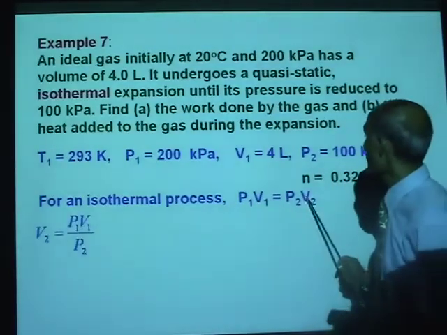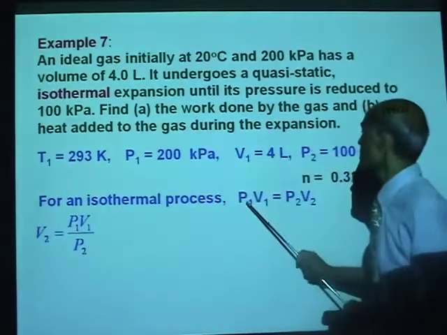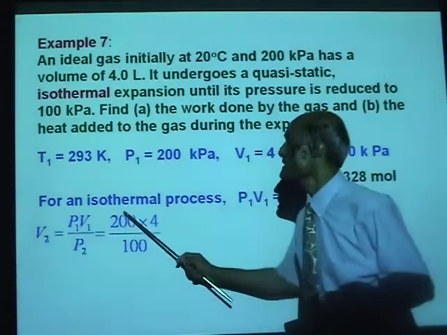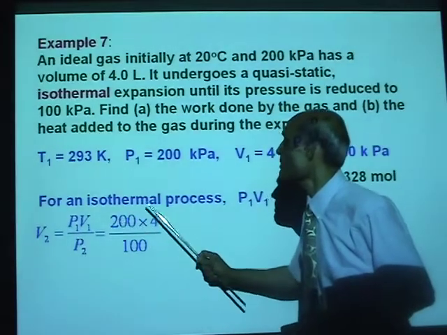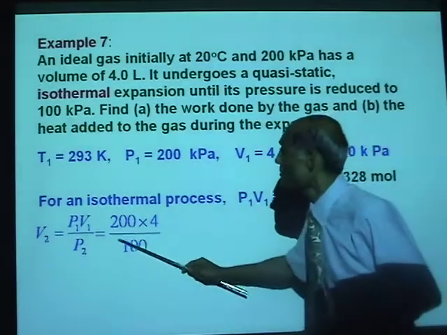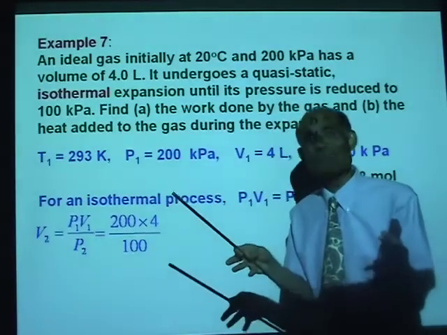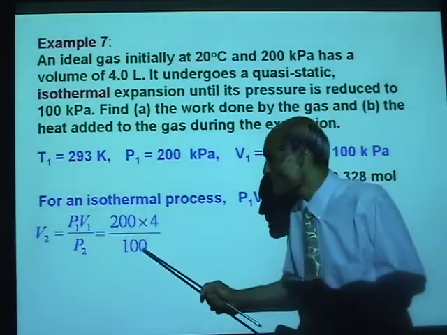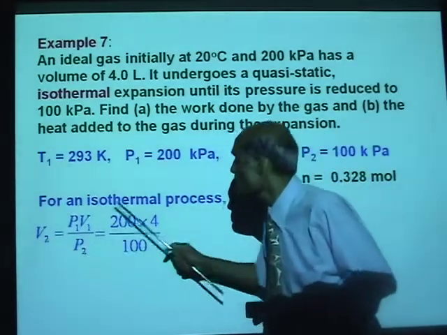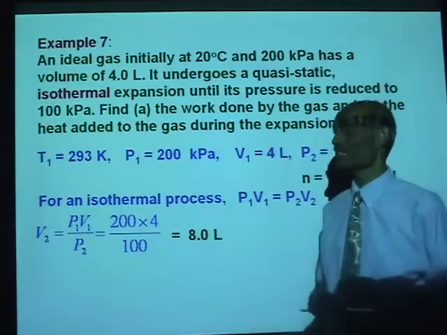Now, therefore, what is V2 equal to? V2 equal to P1 V1 divided by P2. That will be 200 kilopascals multiplied by 4 liters divided by 100 kilopascals. See, I have left all the units the same way. Kilopascal divided by kilopascal is a ratio, it doesn't matter. And the volume V2 will now be in liters. That's equal to 8 liters.